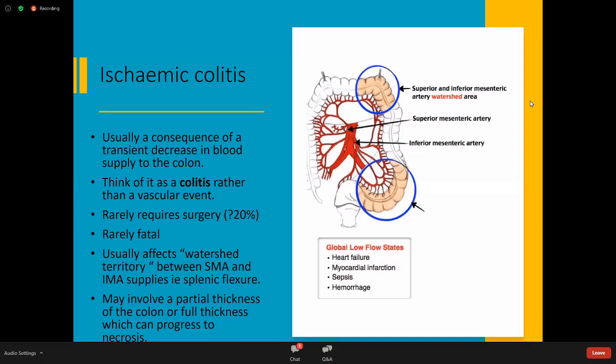In most cases, there's what's called a partial thickness ischemia, usually affecting just the mucosa. It can progress to full thickness necrosis of the bowel wall, and that's bad. Those patients do badly in the colon. So the causes are said to be due to global flow states, such as heart failure, somebody's maybe had a heart attack, consequence of sepsis or hemorrhage.